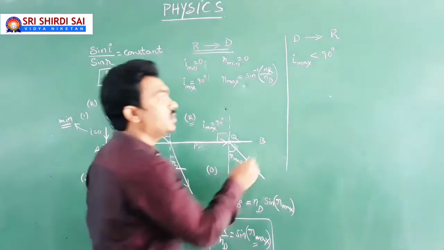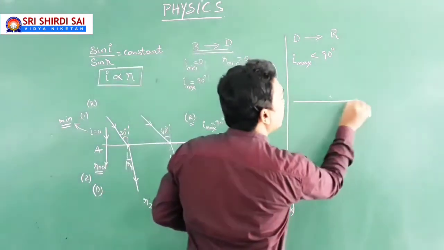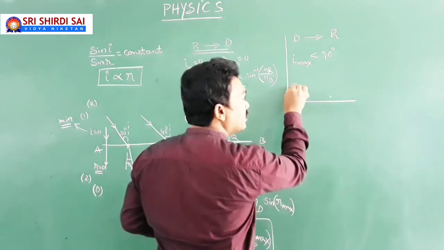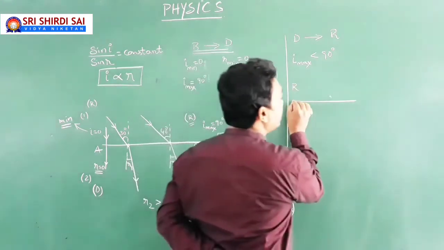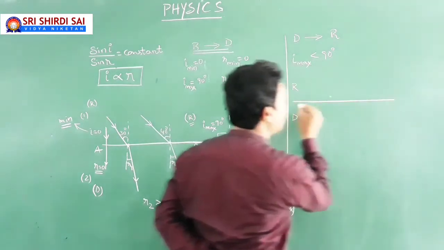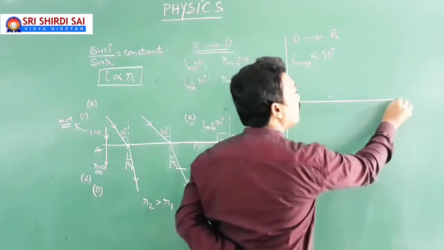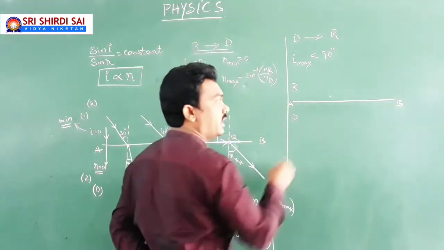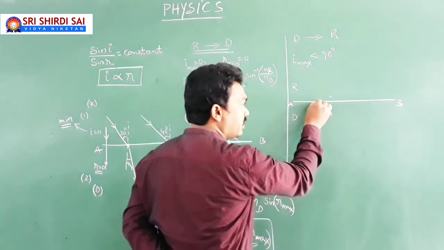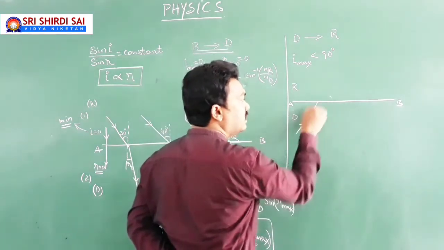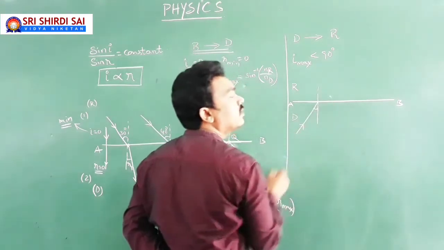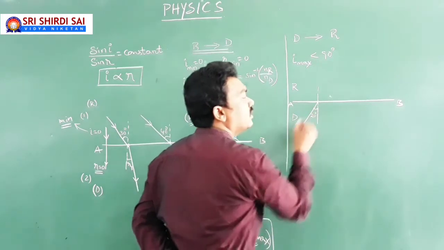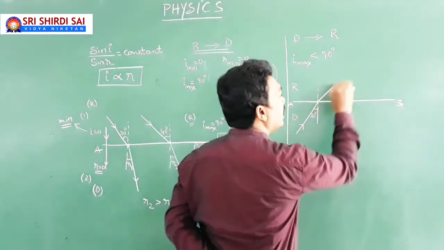So let me explain to you in detail. Here, my incident light is going to travel from denser to rarer. My incident light ray. Here is the interface AD. But this time my light ray is traveling from denser to rarer. For your understanding, I am giving even the ray diagram. Here, just suppose your light falls at some angle, just for example, some 20 degrees. Then it refracts at some angle away from the normal,